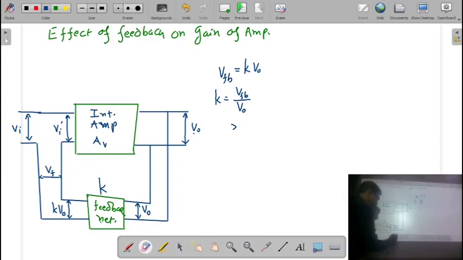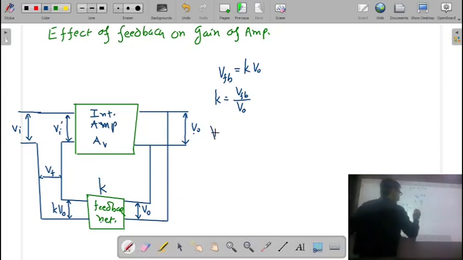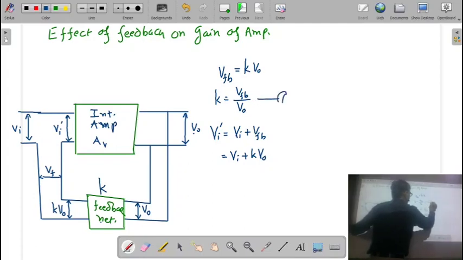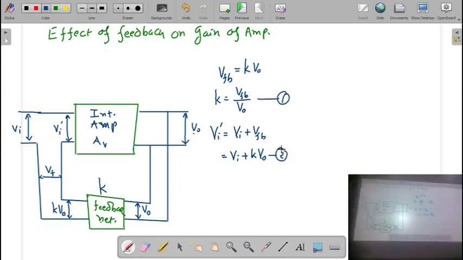So, I can write VI dash is equal to VI plus VFB. What is VFB? That is K into VO. So, VI plus K into VO. You can say this is expression number 1, this is expression number 2.